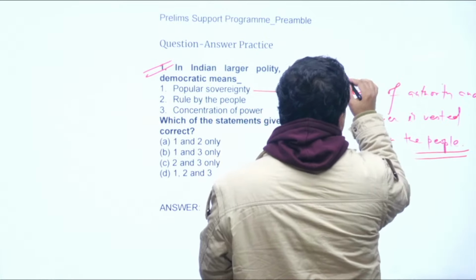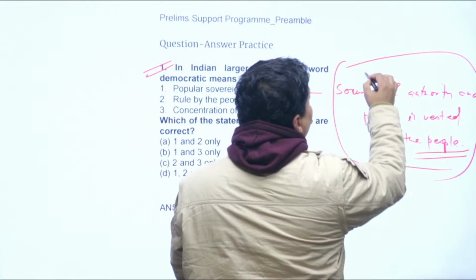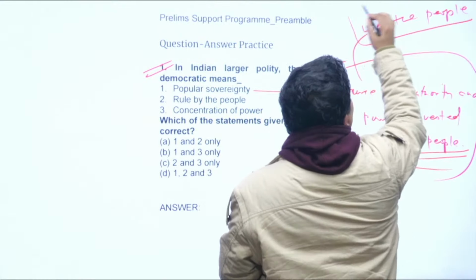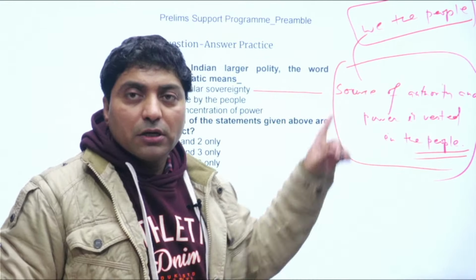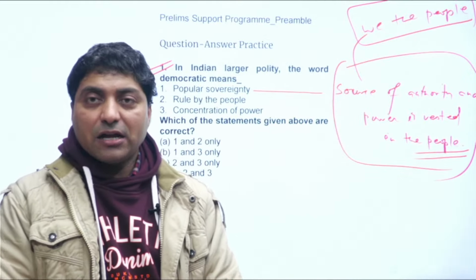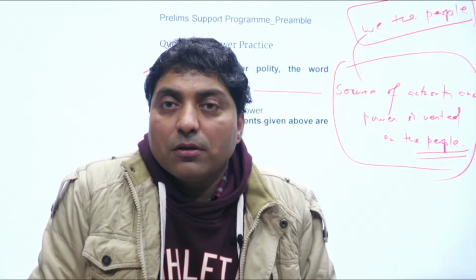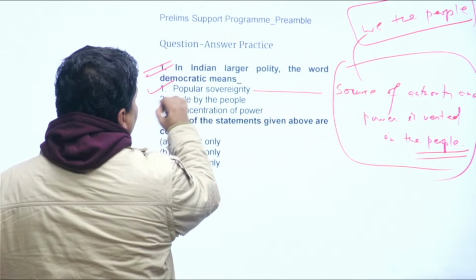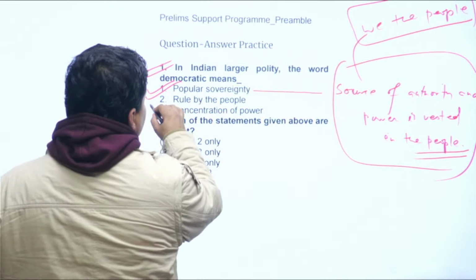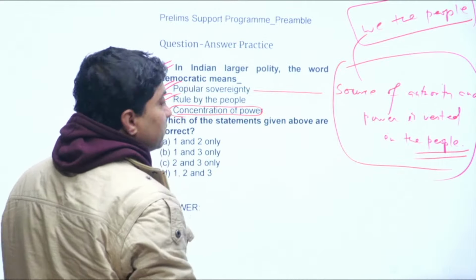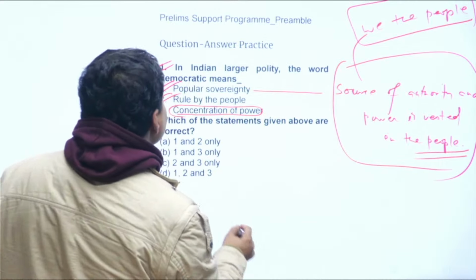In India, we follow this, we call we the people of India. We the people. Now, if you look at parliament, it represents this phrase, we the people, because we elect our representatives and representatives rule us through our will. So basically popular sovereignty, yes. Rule by the people, yes. Concentration of power, no. Concentration of power does not mean democracy. Democracy means decentralization of power.